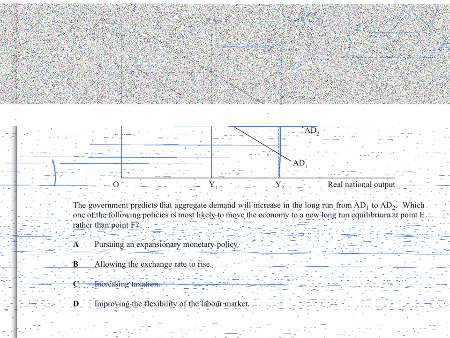So D is the answer, because improving the flexibility of the labour market means more people will be able to work, which will increase supply. So the answer is D. Now, when you see that question again, you'll get used to it.